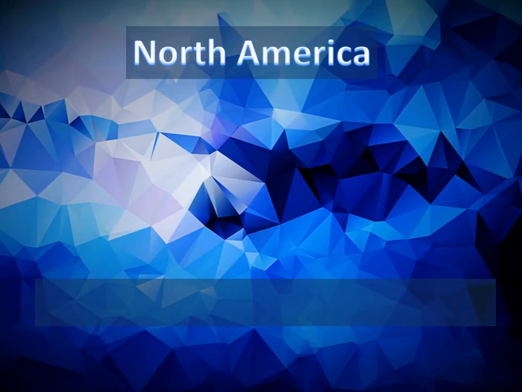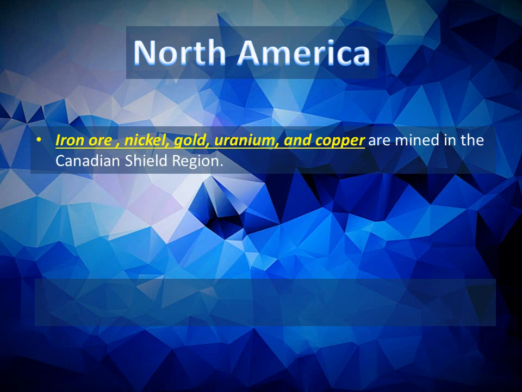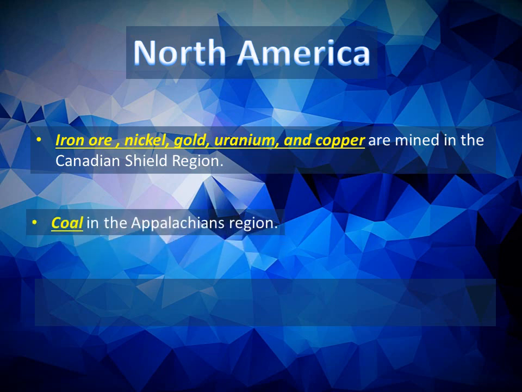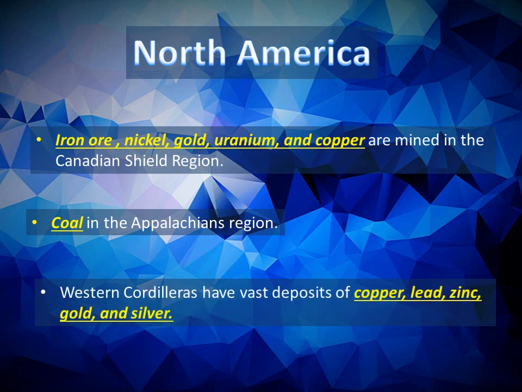The mineral deposits in North America are located in three zones: the Canadian region north of the Great Lakes, the Appalachian region, and the mountain ranges of the west. Iron ore, nickel, gold, uranium, and copper are mined in the Canadian Shield region. Coal in the Appalachian region. Western Cordilleras have vast deposits of copper, lead, zinc, gold, and silver.